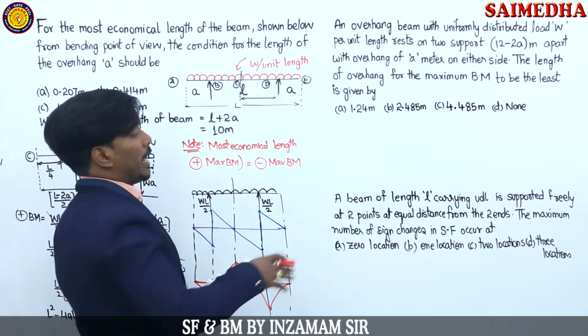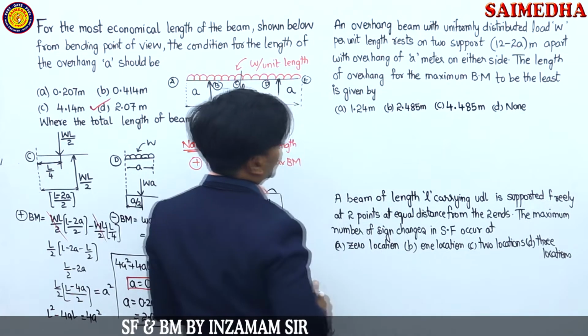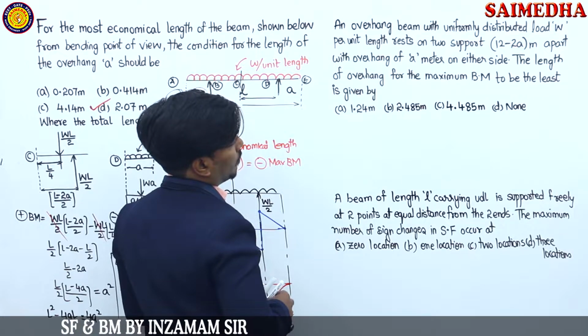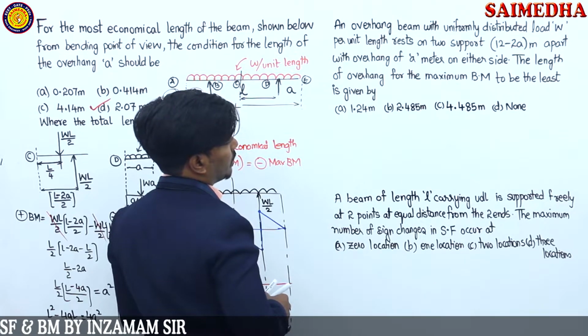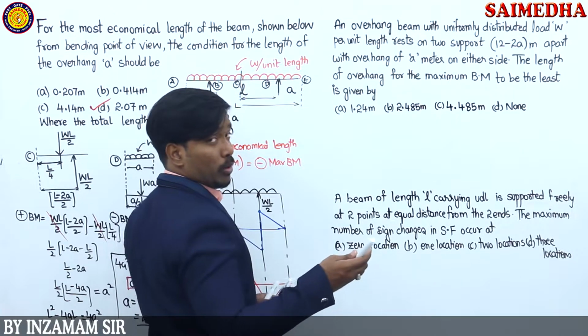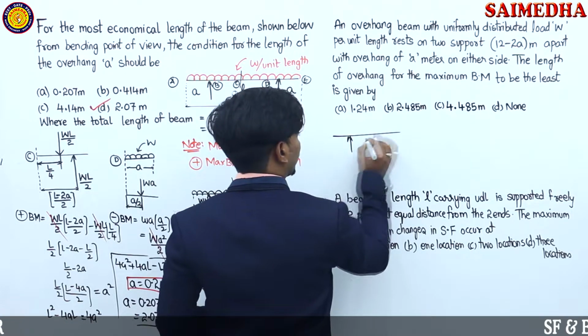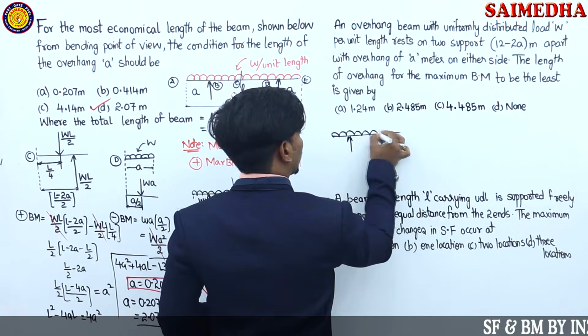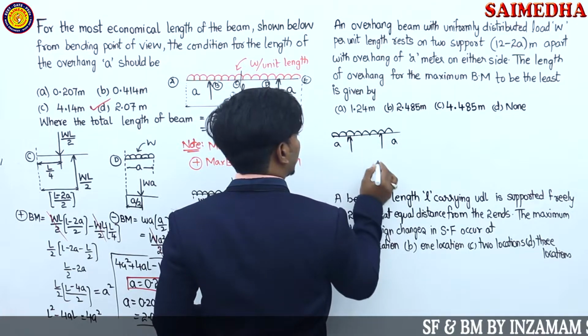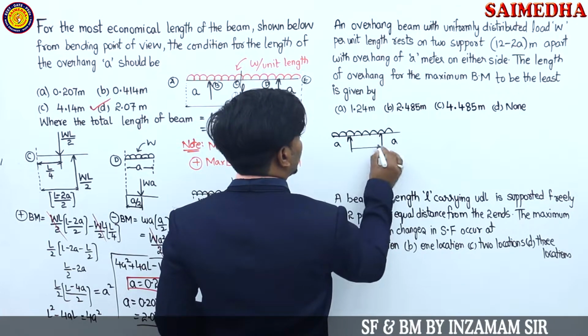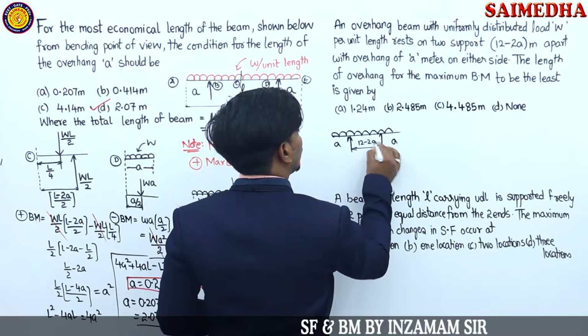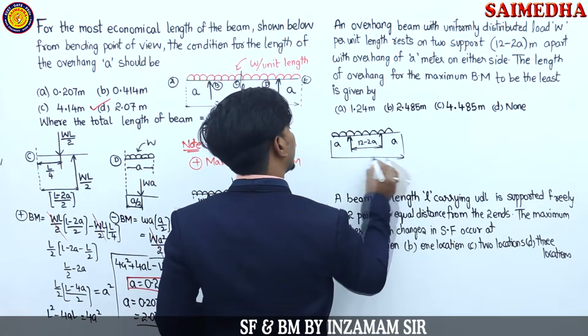0.207 times L meters. And again, I have one more competitive examination question, guys. Observe here. An overhanging beam with uniformly distributed load W per unit length rests on two supports of span 12 minus 2A, guys. Observe here, this is the diagram now. This is A, this is A. In the middle it is going to be what, guys? 12 minus 2A.